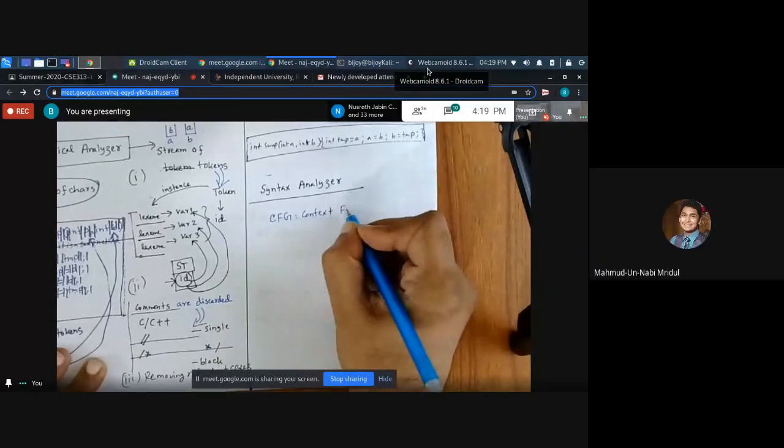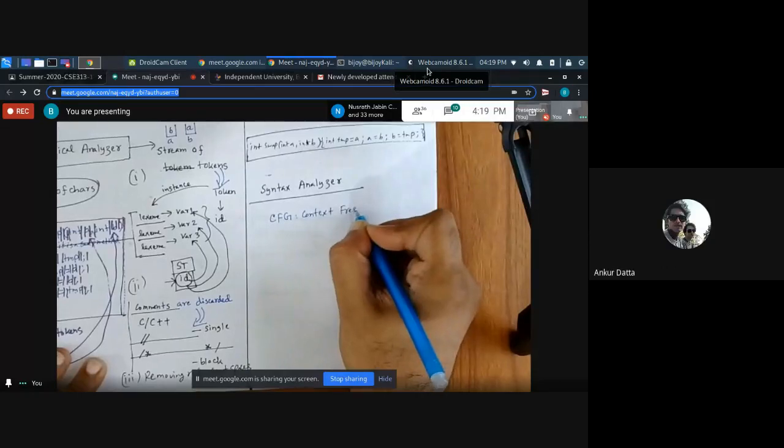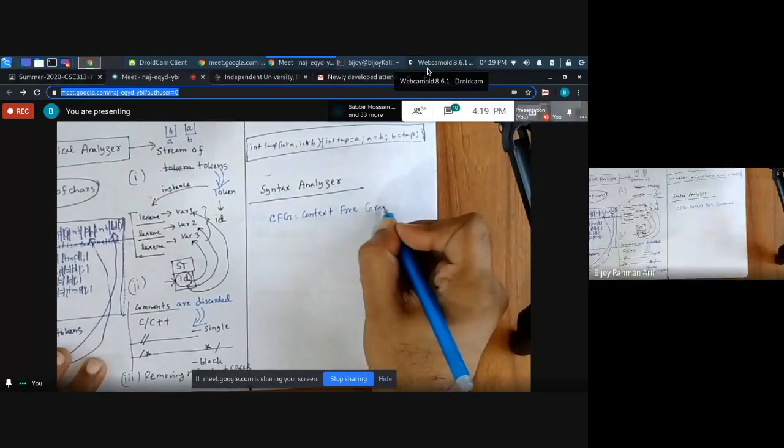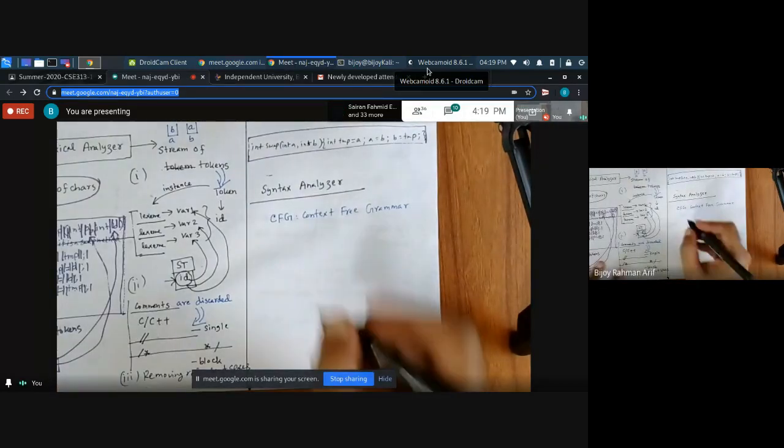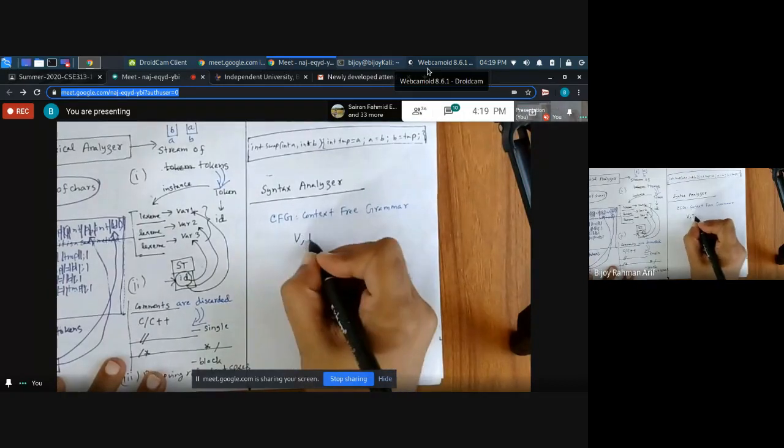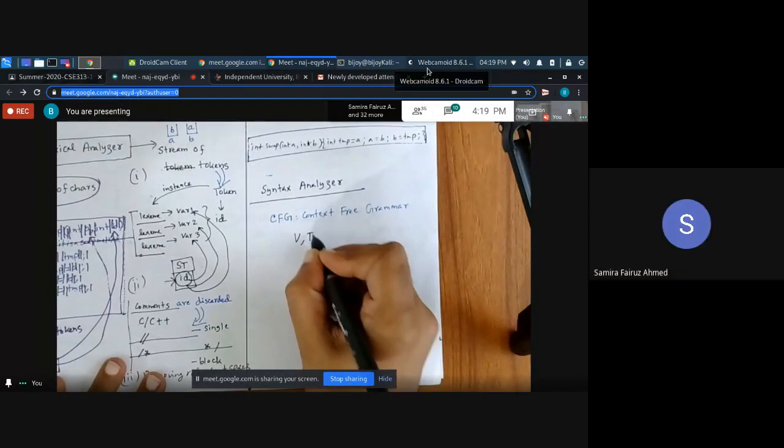What is context free grammar? Can you tell me the definition of context free grammar? Context free grammar is nothing but V, T, P, S. What is V? Variable.